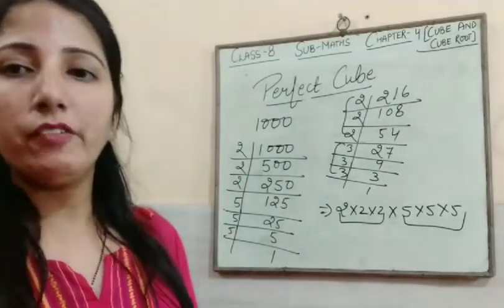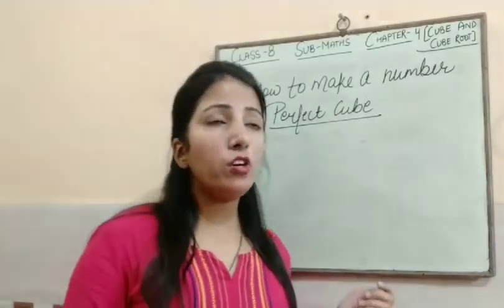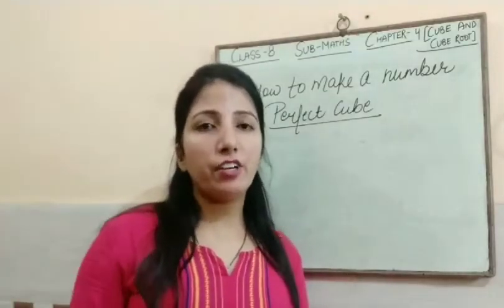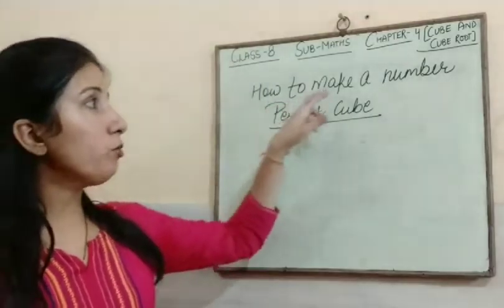So all you have understood. So students, we can easily identify whether any number is a perfect cube or not. How? First we will do factorization. If each factor is coming 3 times, then we can say that number is a perfect cube. Another thing is how to make a number a perfect cube.